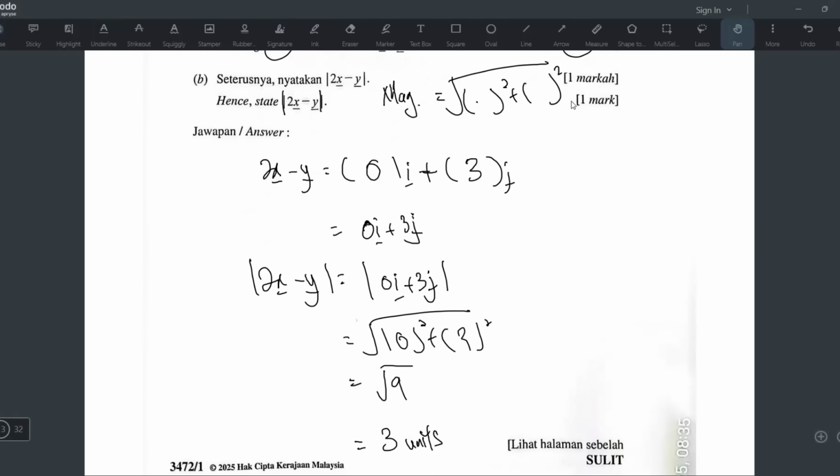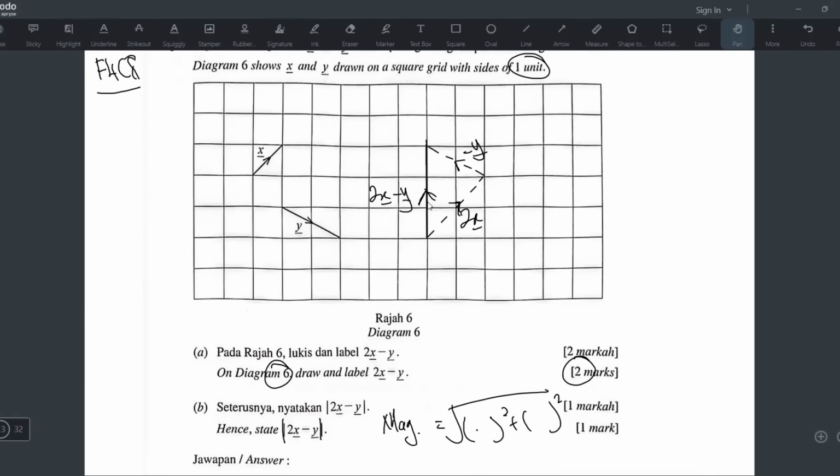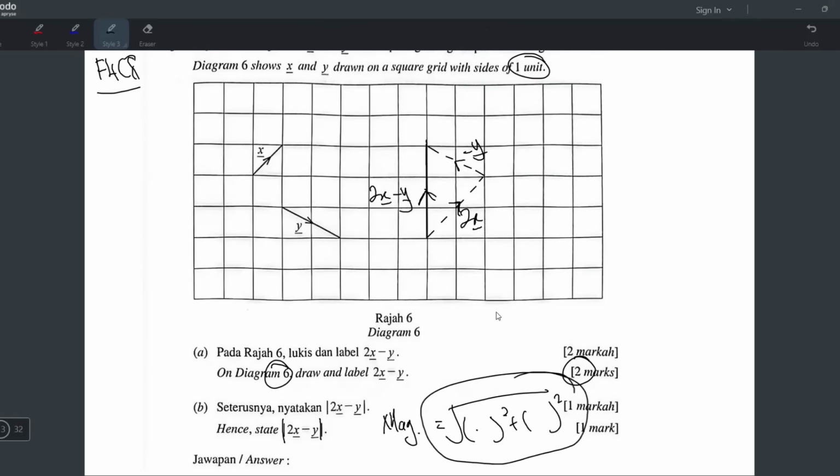Okay, let me tell you why it is 1 mark. It is because if you realize this vector here, it is not a slanted line. So when it is not a slanted line, it's very easy to find out the distance, the length, the magnitude. You just count only 1, 2, 3 like that. You don't even have to use the Pythagoras theorem. Okay. Yeah, we use this formula. Pythagoras theorem is only when it's like for example like that. Then we do like, okay, this square plus this square, like that, right?